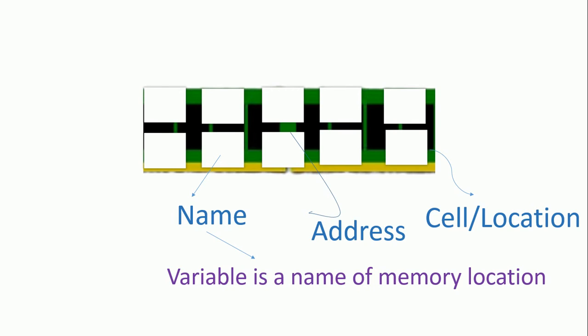So we will see how to declare a variable and how to store values in it. Variable declaration. The syntax is data type, variable name and semicolon. We put a semicolon over here. This is how your compiler separates one line from another. So don't forget to add a semicolon at the end of the variable. Let us take an example. Integer a. Here a is a variable of type integer.